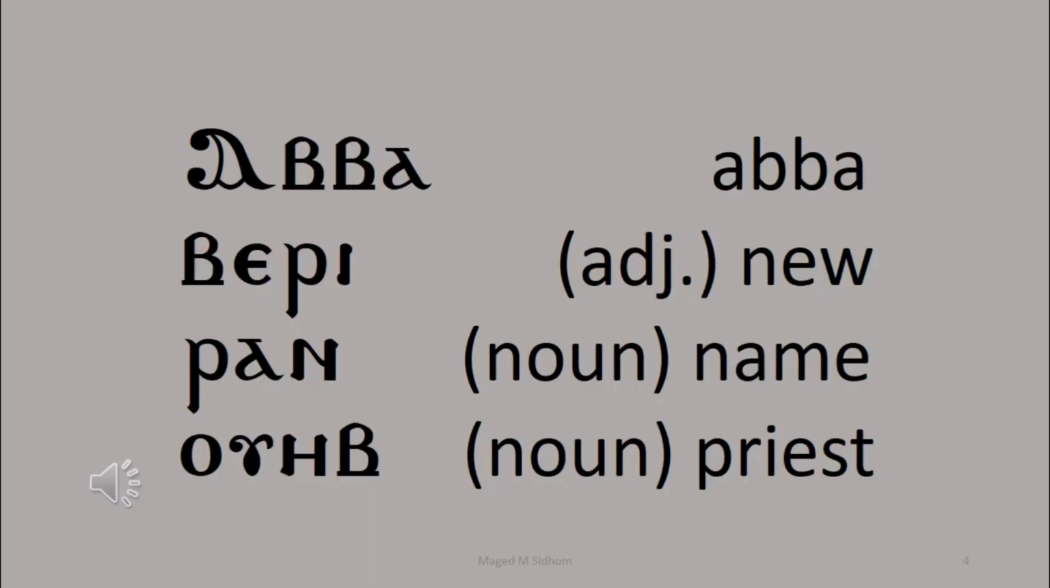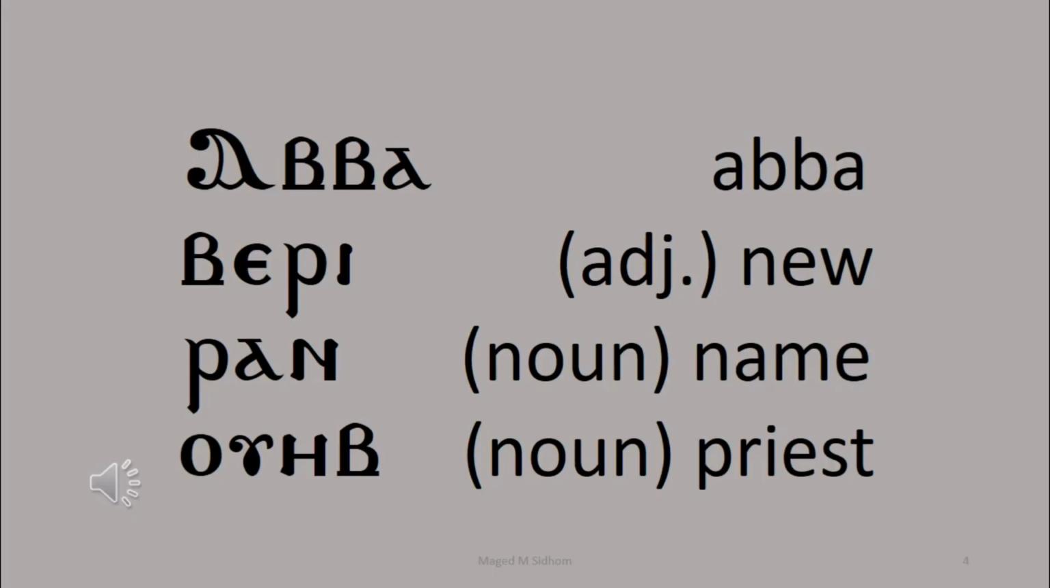Let's take examples. Our first example is very simple. Alpha, Vita, Vita, Alpha: Ava, which means Abba. This is the title that precedes the name of a bishop or a pope or a saint and so on. Second example is the word very: Vita, A, Rho, Iota. There are some new letters which will come later on. This is pronounced very. This is an adjective, means new.